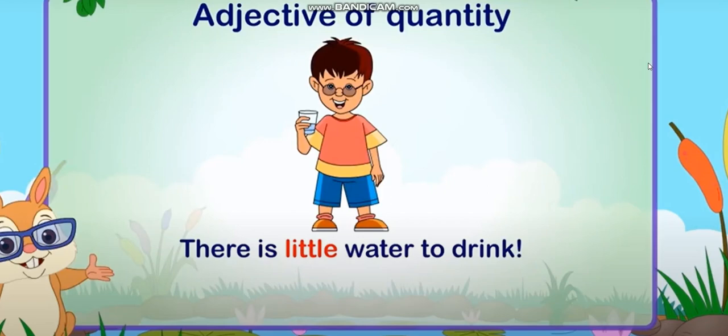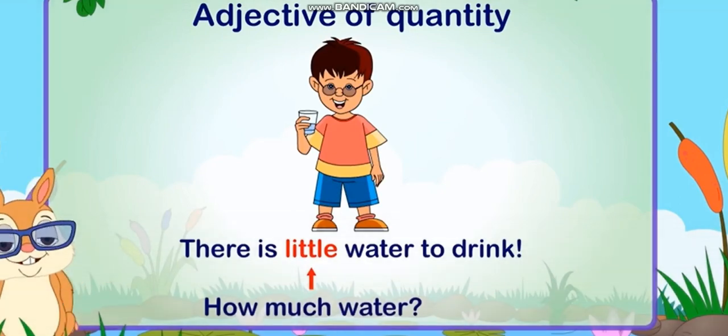So, it shows the quantity. Little shows the quantity. So, basically, water is a noun which is uncountable. It answers the question, how much water?